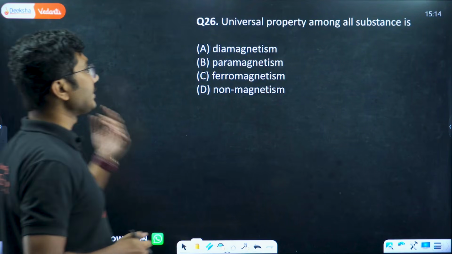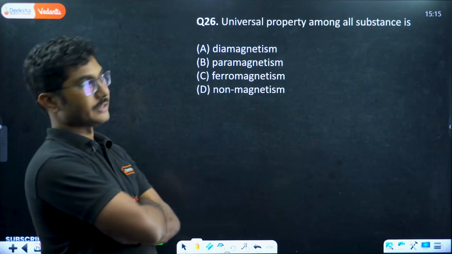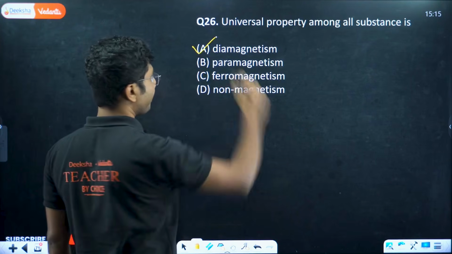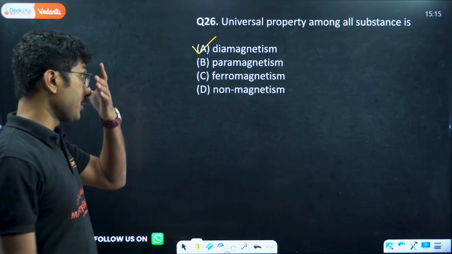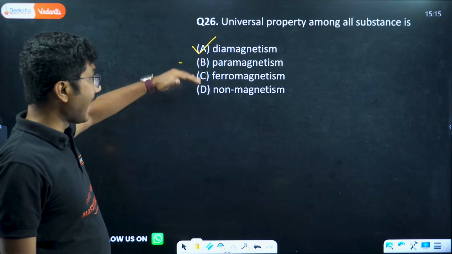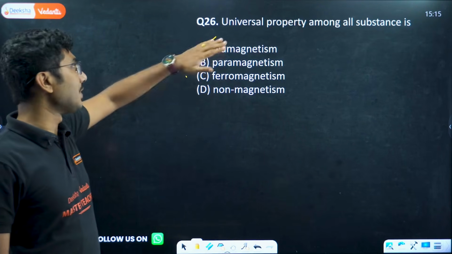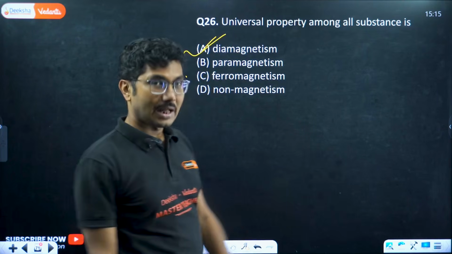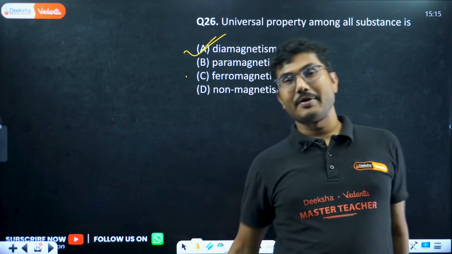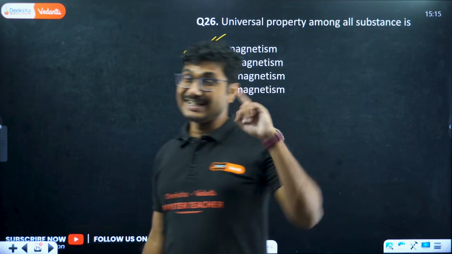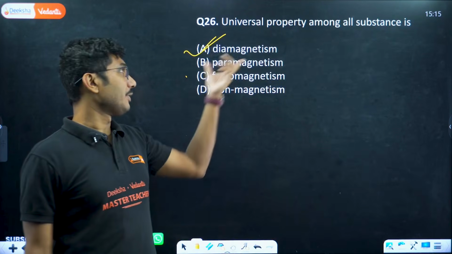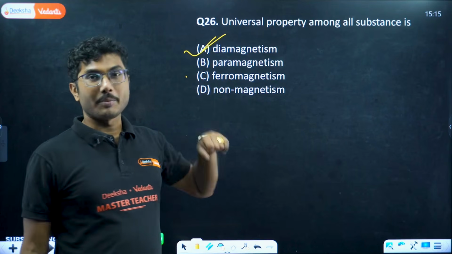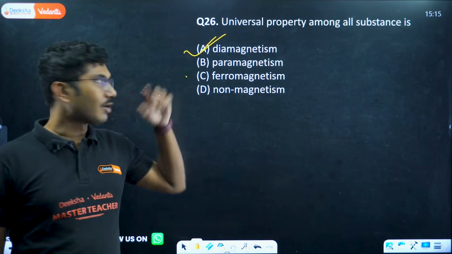Okay, the universal property among all substances is diamagnetism. We have seen that all para, ferro and dia materials have diamagnetism in common. Even para has a certain level of diamagnetism, and ferro also has a certain level of diamagnetism, but in these materials the other properties dominate: paramagnetic properties dominate diamagnetic, and ferromagnetic properties dominate diamagnetic. So they are already there.